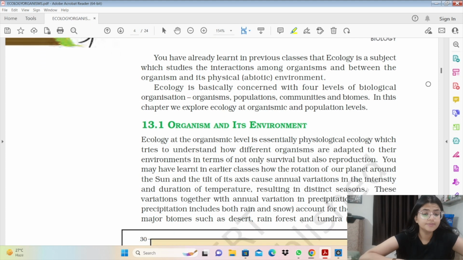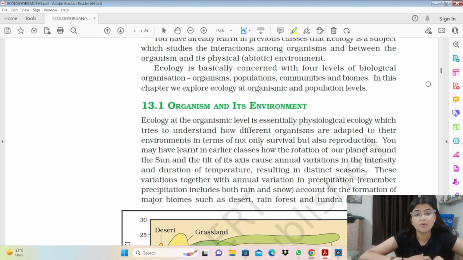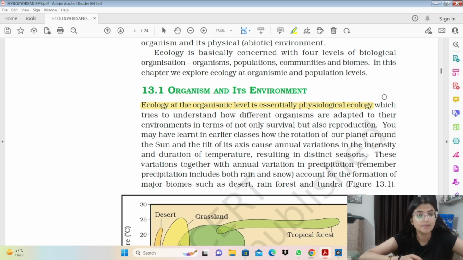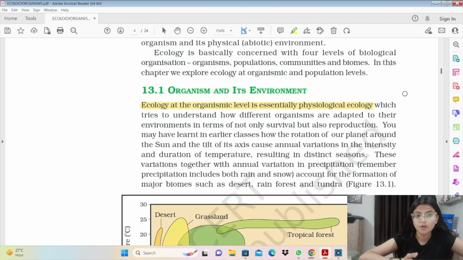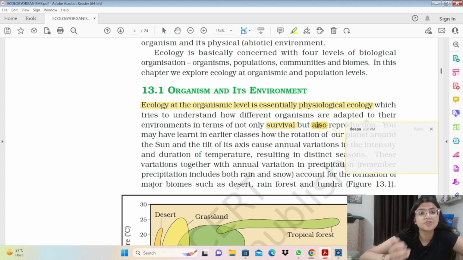And let's move forward. So organism and its environment, how they interact. An individual is only considered with the physiological ecology. When we talk about an individual, we're not talking about the interactions, we only talk about its own body functioning. हम जब किसी एक पर्टिकुलर ऑर्गेनिज्म की बात कर रहे हैं तो हम सिर्फ उसके बॉडी फंक्शंस को स्टडी कर रहे हैं. We are studying its own physiology, the enzymatic reactions in its body, and उसके other synthesis process कैसे हो रहे हैं, but we're not studying the interaction it makes. So at an individual level, the ecology is only considered to be physiological ecology.